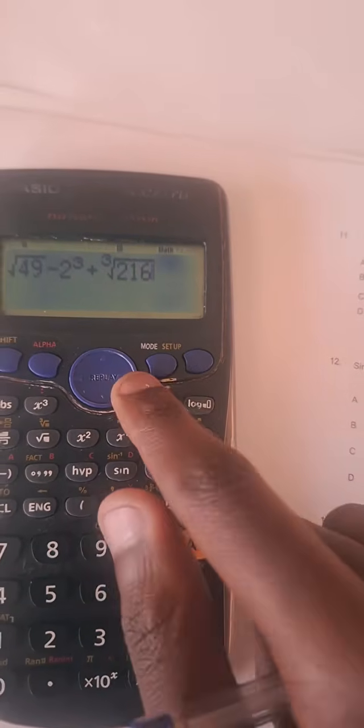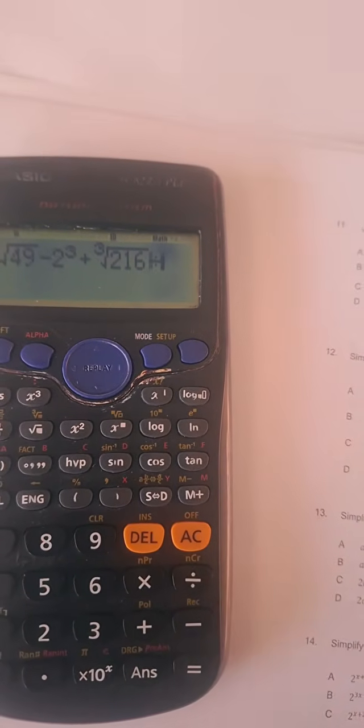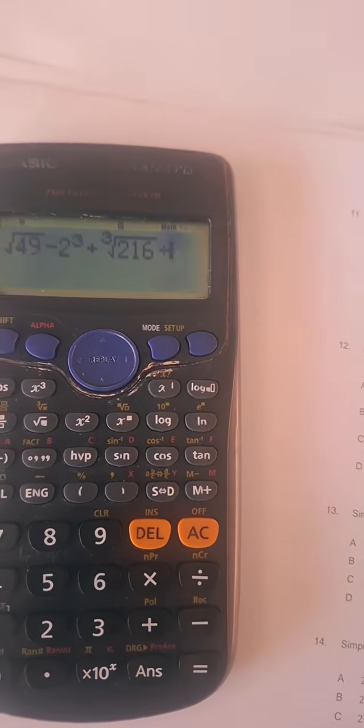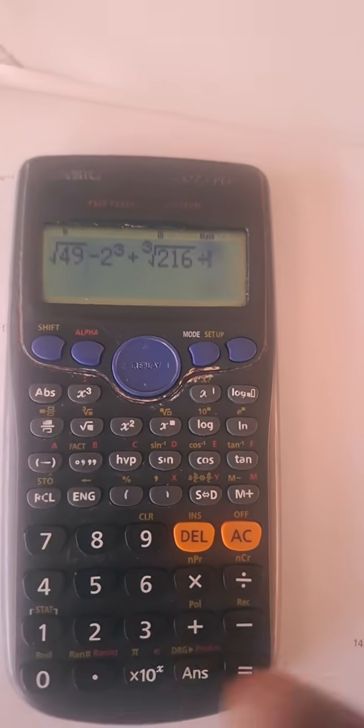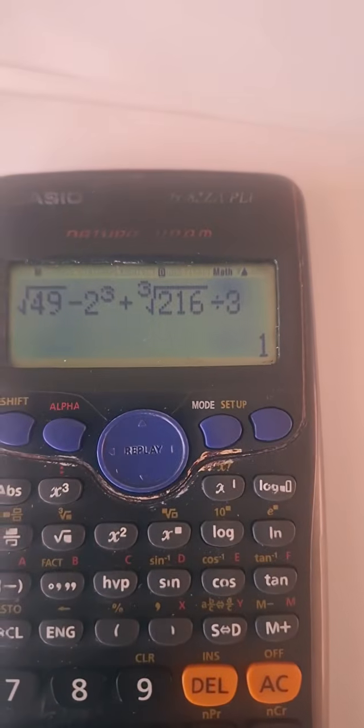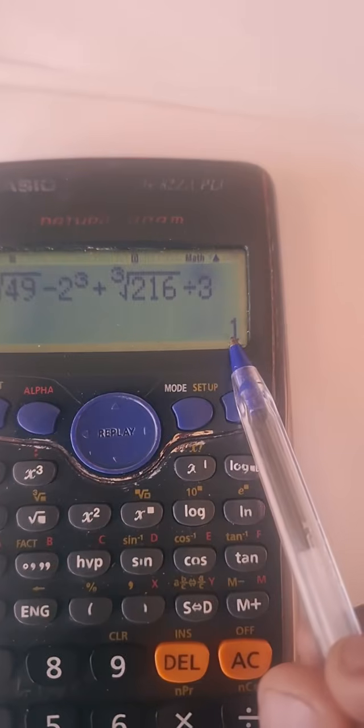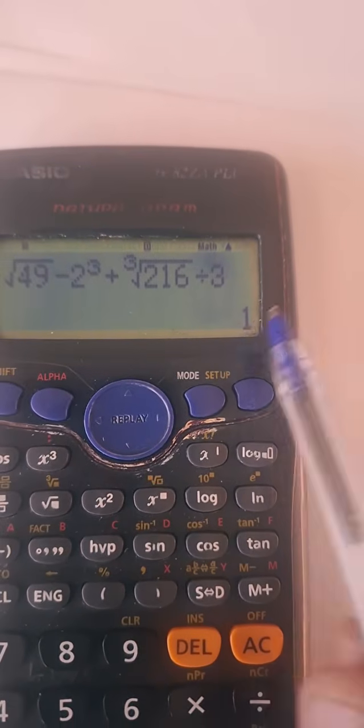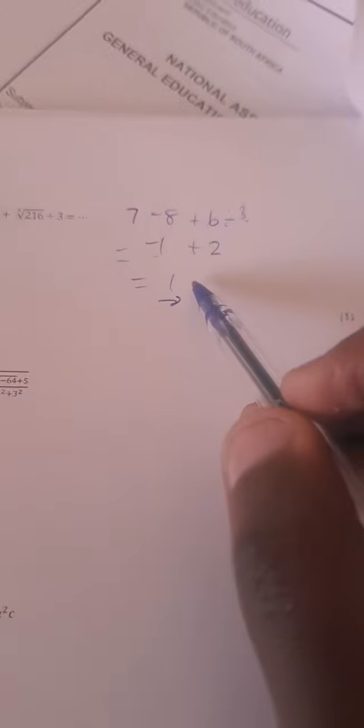Please, if it's multiple choice. But if it's not multiple choice and it's a question where we have to write down the steps, then you need to show the steps. But I'm saying if it's multiple choice, look at that, equal. There, you see? 1 is the answer. Okay, 1.